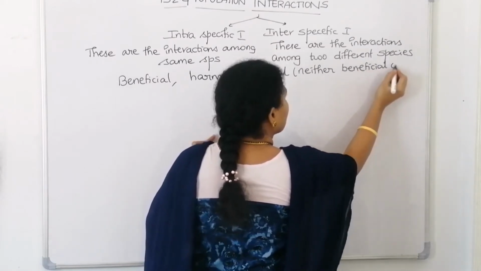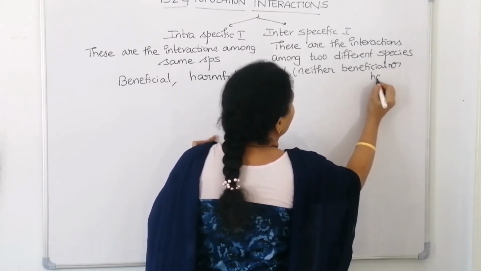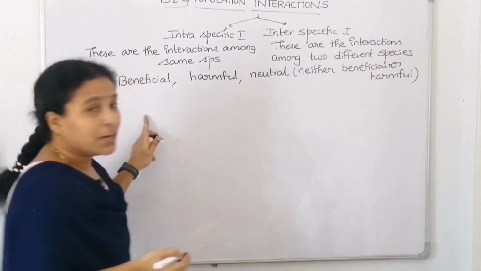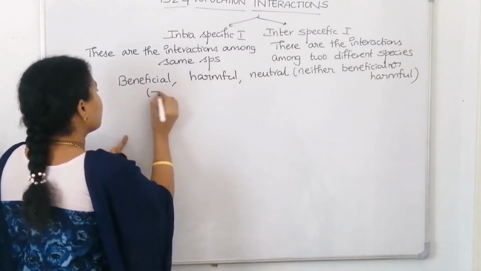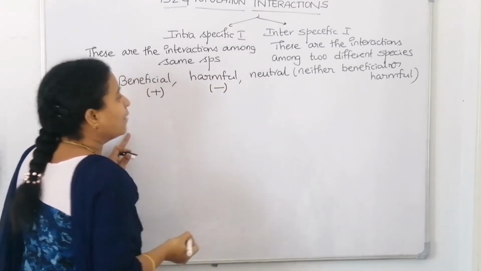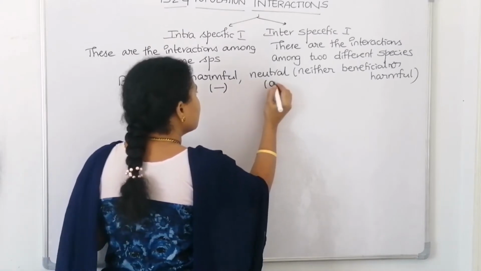For beneficial interactions, we'll use the symbol plus. For harmful interactions, we'll use the symbol minus, and for neutral interactions, we'll use the symbol 0.